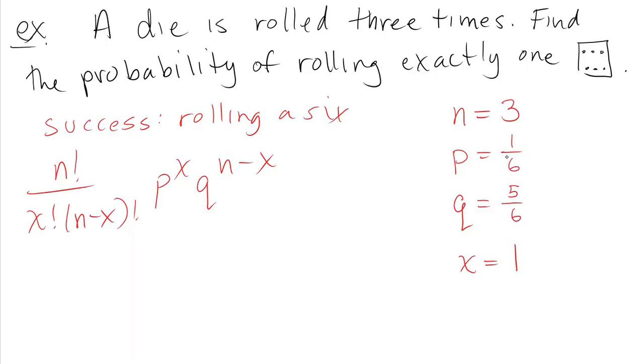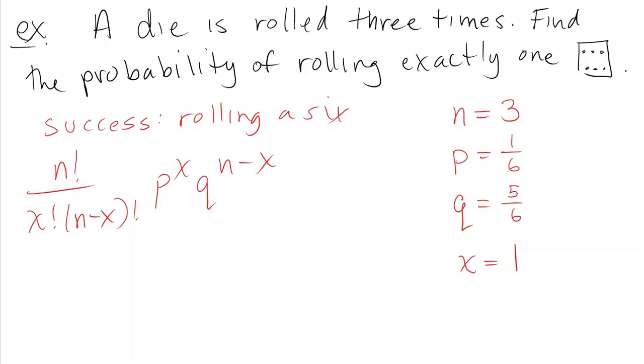What is the probability of rolling a 6? Well, it's 1 in 6, because the die has 6 sides. Q is equal to 1 minus P, so even without context it's 5/6. But remember there are 5 sides on the die that aren't 6s, so that's why the probability of failure is 5/6. And then why is X 1?